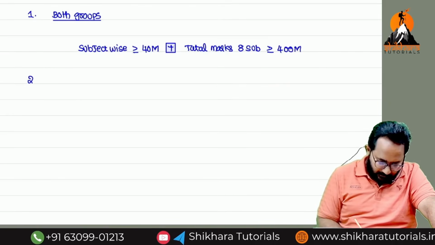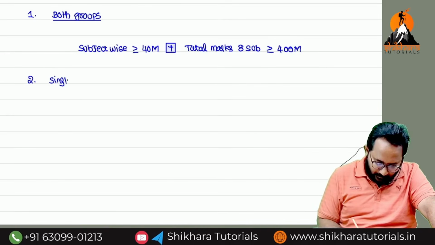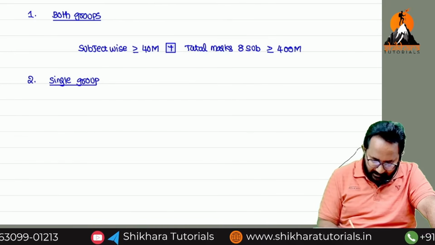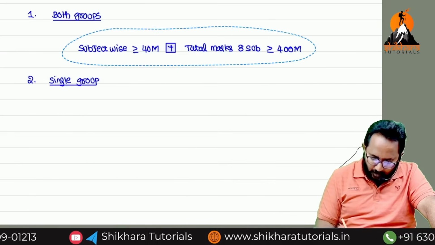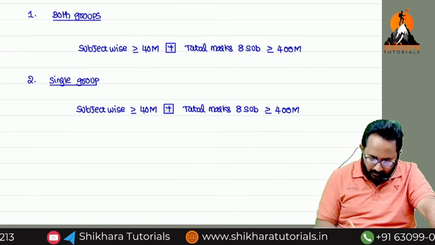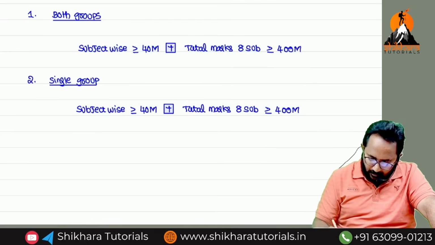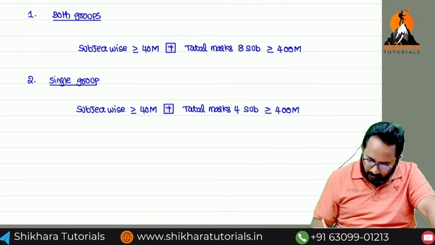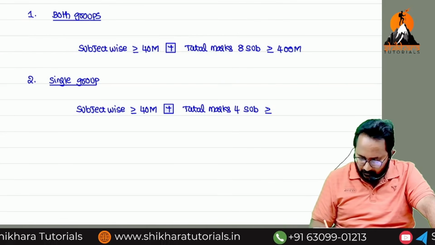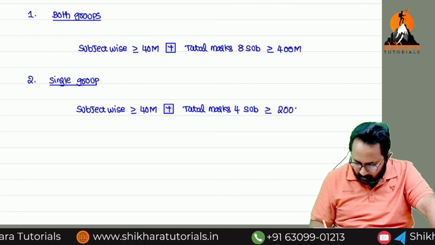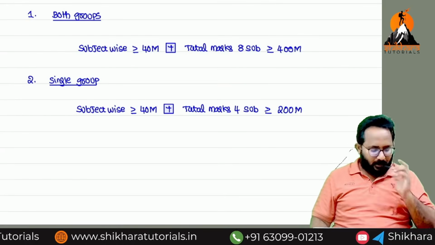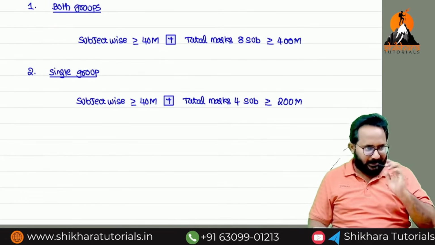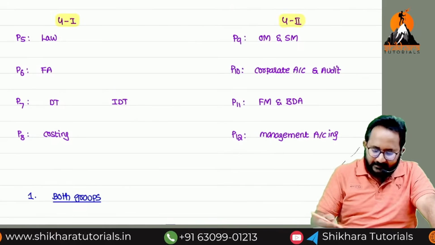Okay, sir, no, sir, I want to write a single group. No problem. What is the condition? The same condition, with only one change. Total marks in how many subjects now? 4 subjects, more than or equal to 200 marks. It is easy, right? Sir, always this is the best. I will tell you the reason with just one example.